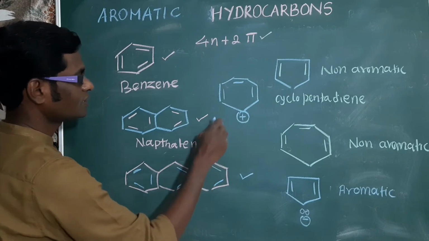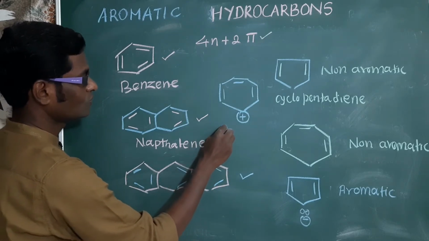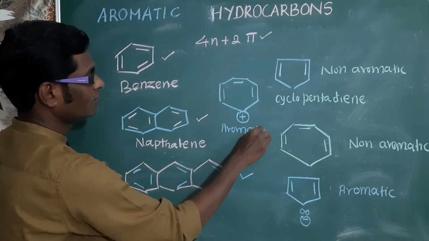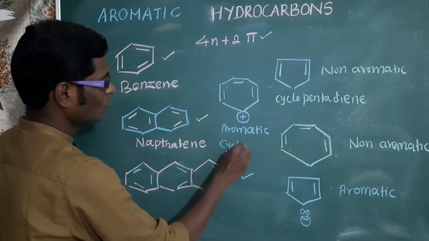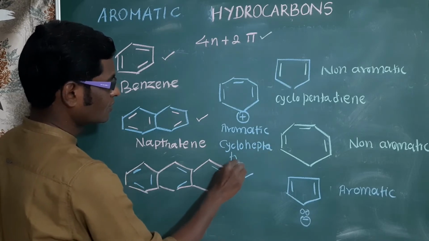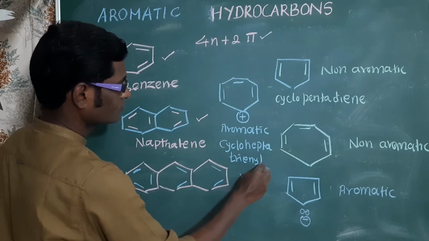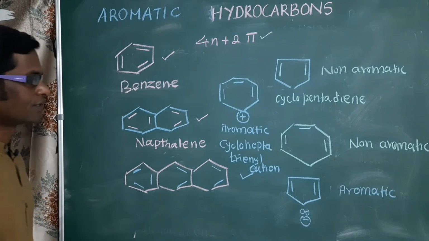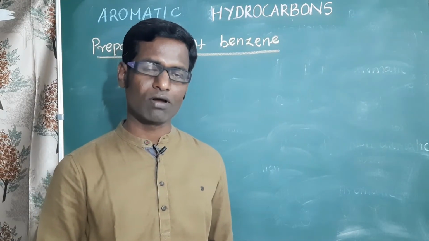So this compound is also called aromatic. Name of the compound: cycloheptatrienyl cation. Compound is aromatic.